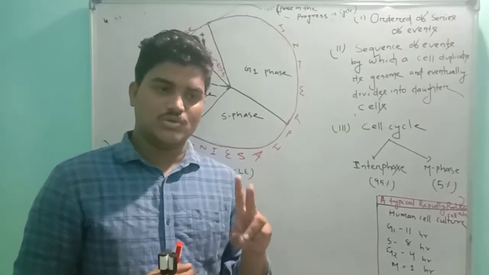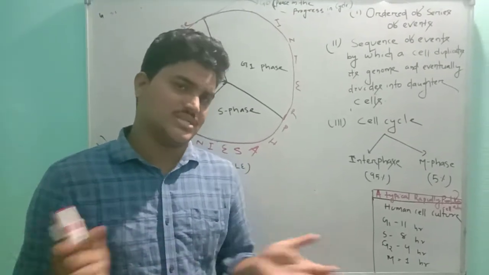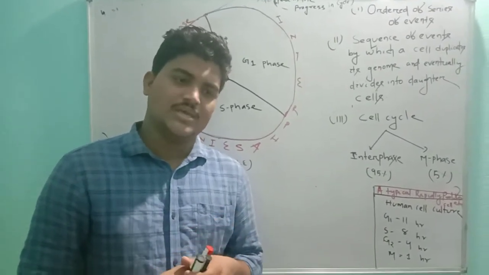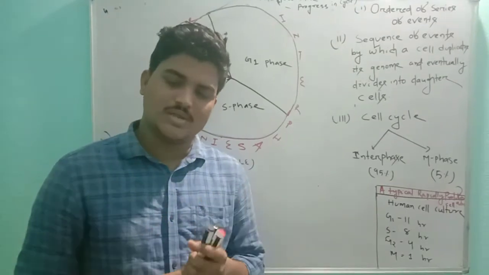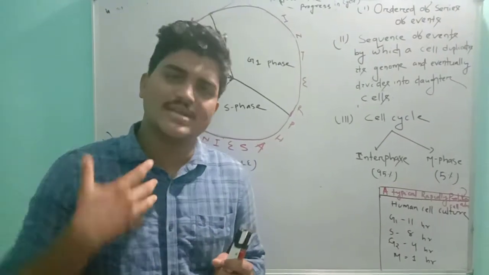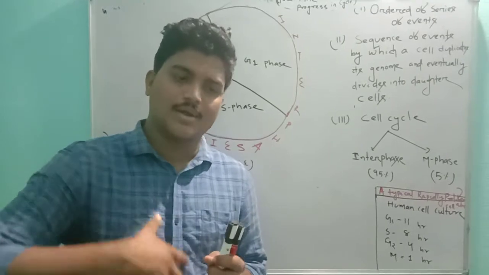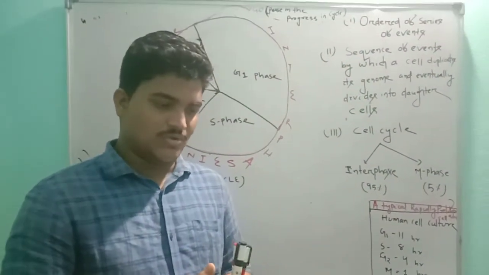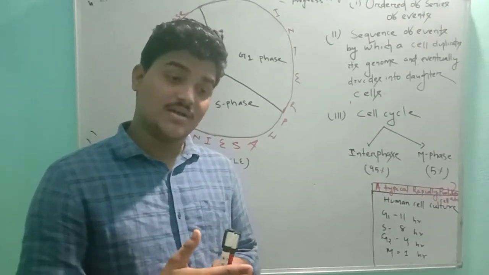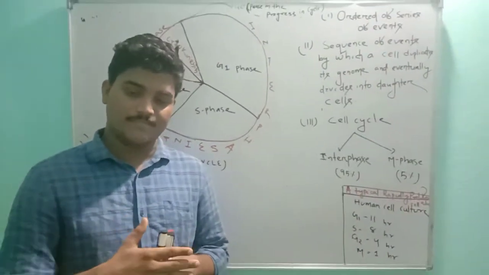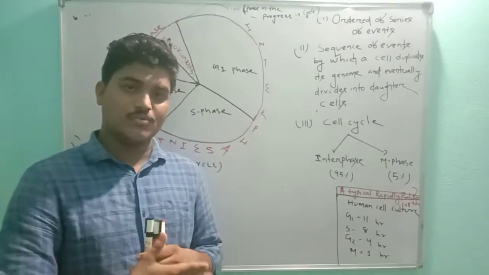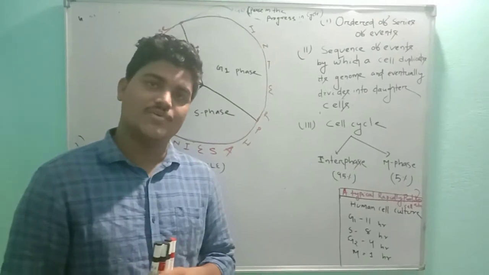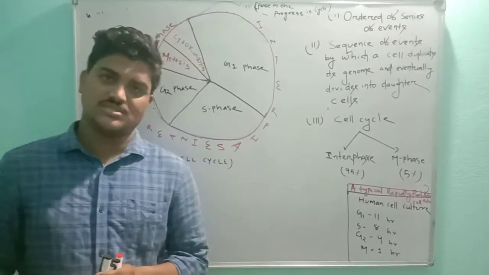After cell division, new daughter cells are produced, and now in those daughter cells the activities will occur. Now this cell will again prepare itself for dividing. So you can say cell cycle is the time gap. It is the period between when new daughter cells are produced and when it again prepares itself to divide to form new daughter cells.